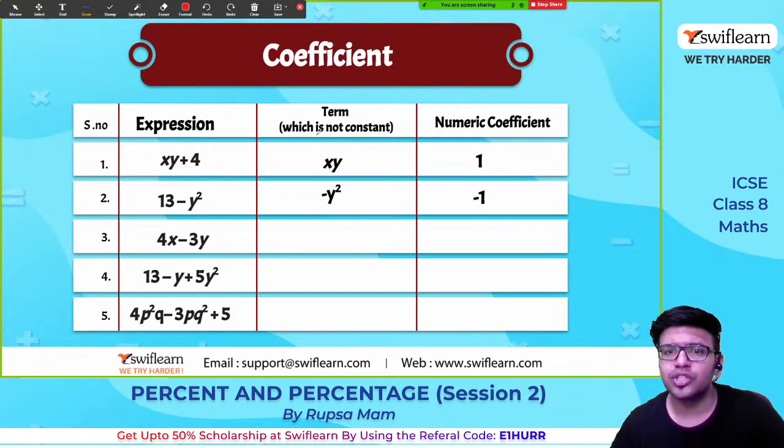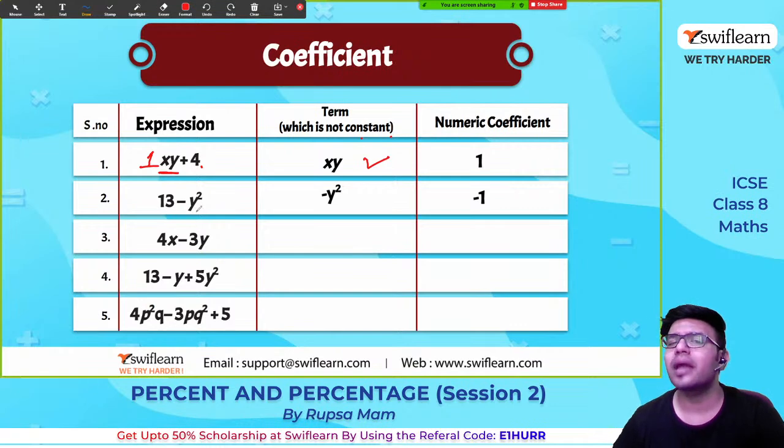So term which is not a constant term. Okay, so only numbers without the algebraic variables are constant terms. So 4 which is not the constant term, मतलब जो नहीं है वो लिखना है. This is not the constant term, and its numeric coefficient, what is the coefficient? कुछ भी नहीं लिखा है तो it is 1 guys.